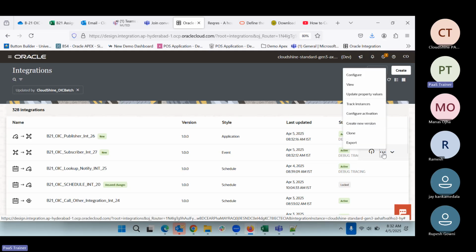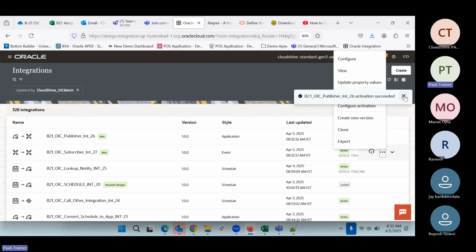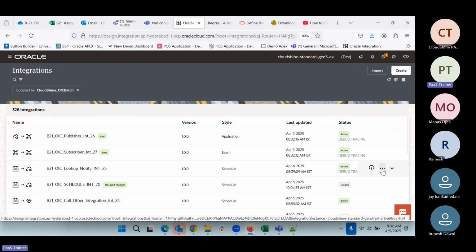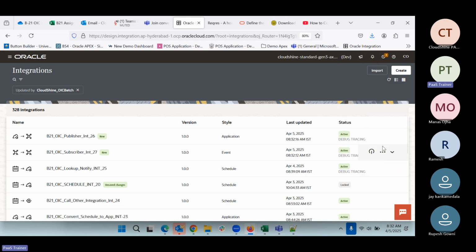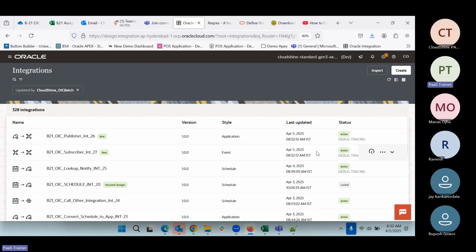So suppose if I come to the subscriber, we don't have any run button, run details. We don't have anything in the schedule. At least we have the run, like we can go and run the ad hoc. But if you see in the schedule, in the subscriber, we don't have any run button. It means we cannot run this as an independent. So this is completely dependent on the publisher event.